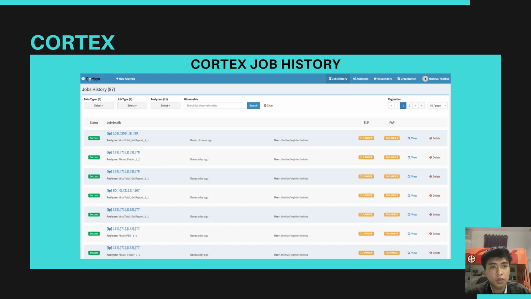And then we can see the Cortex job history. Cortex job history is a log recording all automated tasks, playbooks, and scripts that have been run in the Cortex SOAR system. This includes information about when it started and how long it took. Here you can see the picture. There is the time when the task executed, and there is the name of the task or playbook that is running.